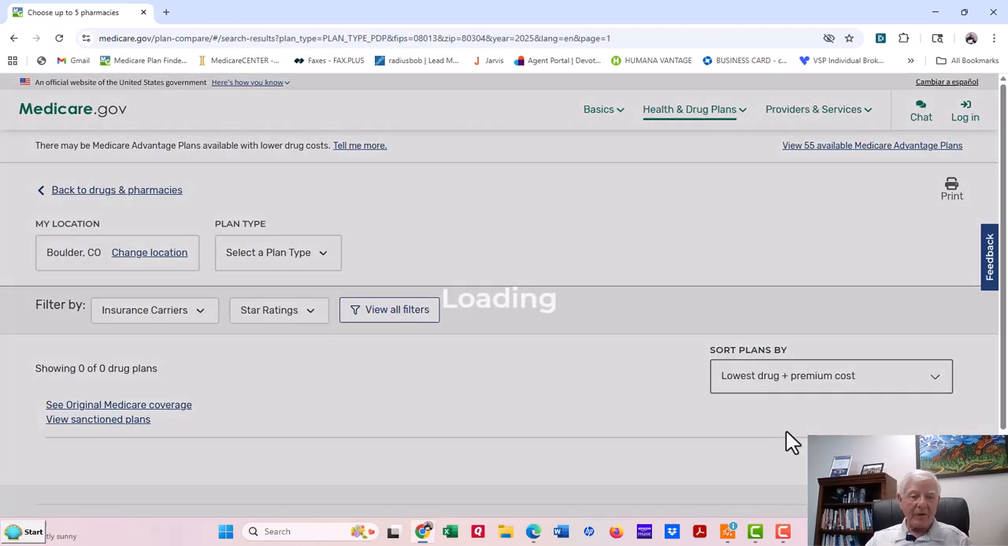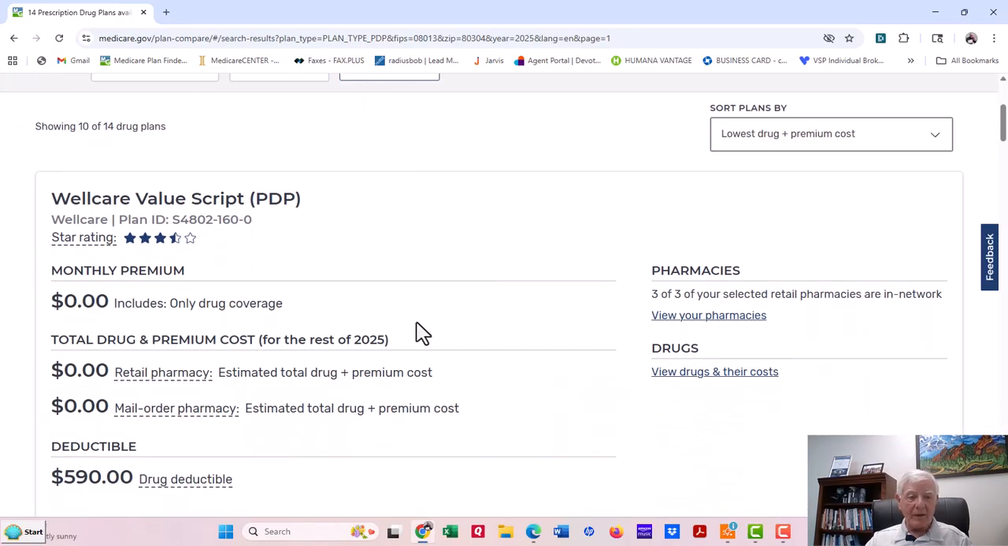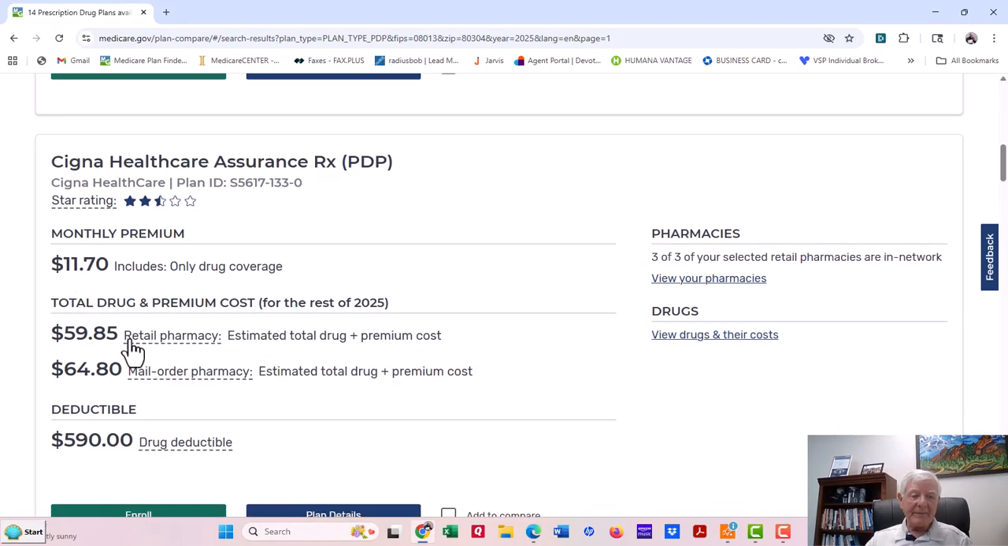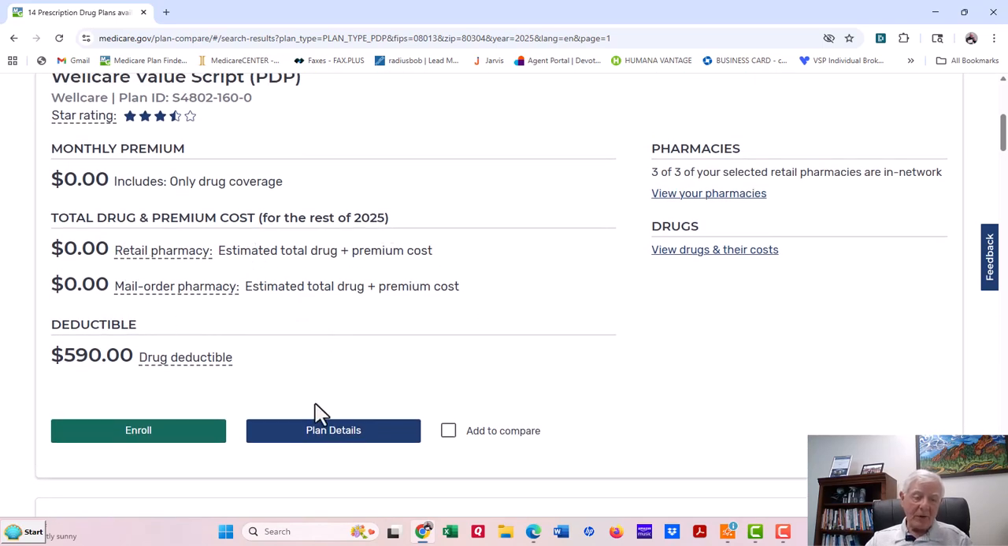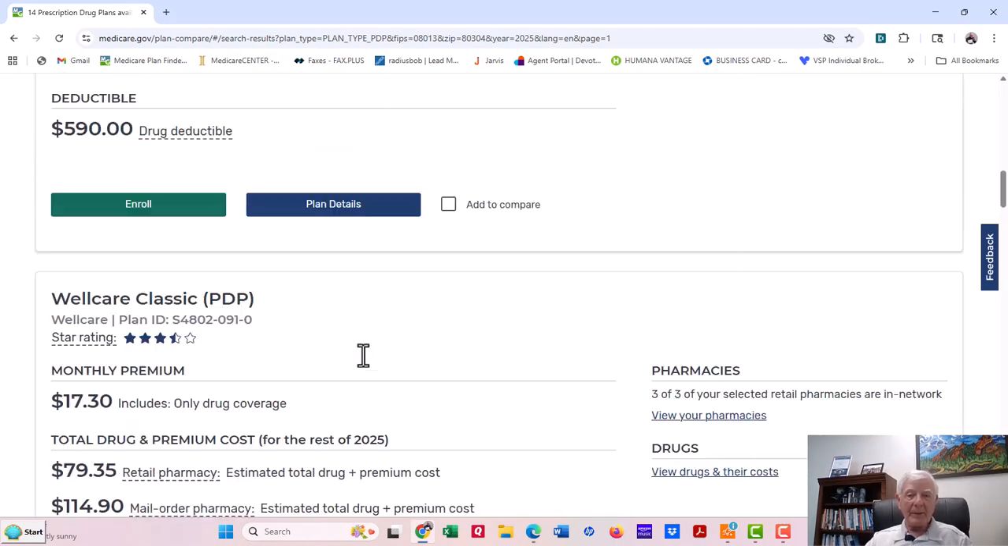We're going to use the same pharmacies. Now let's look at our cost. Oh, look, WellCare 0. If you use the generic instead of Synthroid, it drops it to 0. Cigna, $11.70. Part of that is that monthly premium. Because this cost right here, it gives you the drug and premium cost, okay? With WellCare, since there's no premium, it's 0. And if you go down, you can see it can go up.